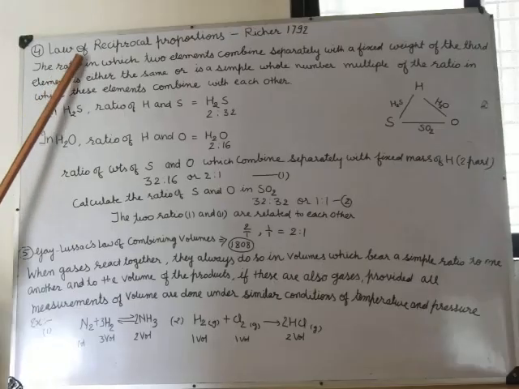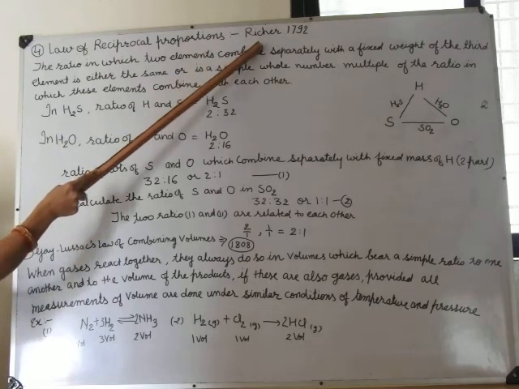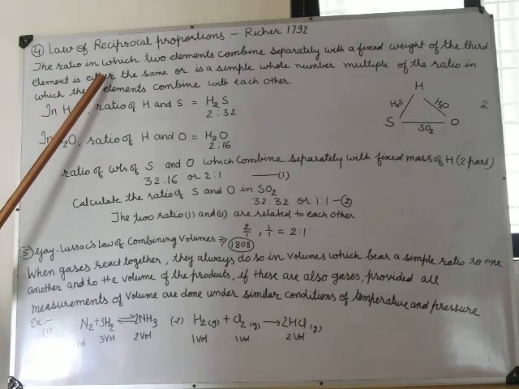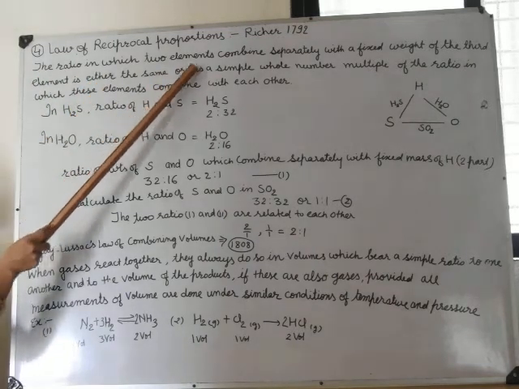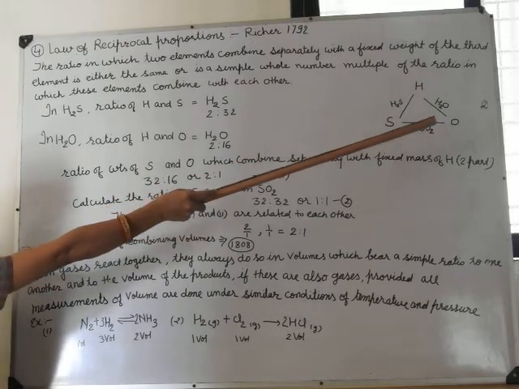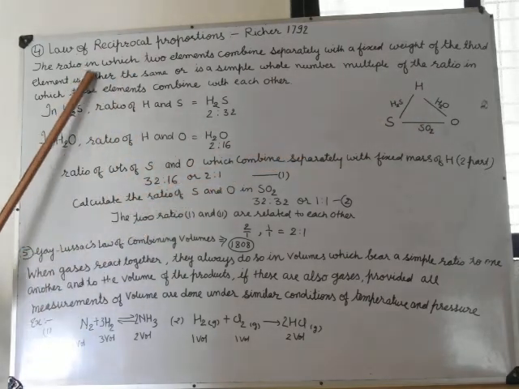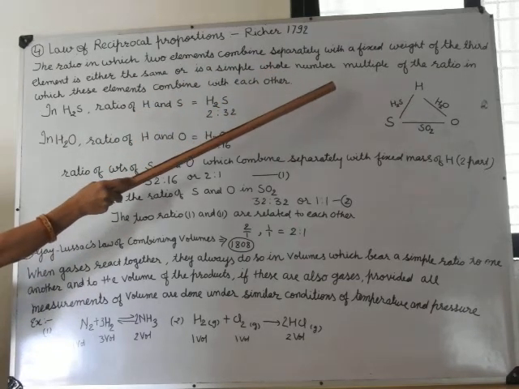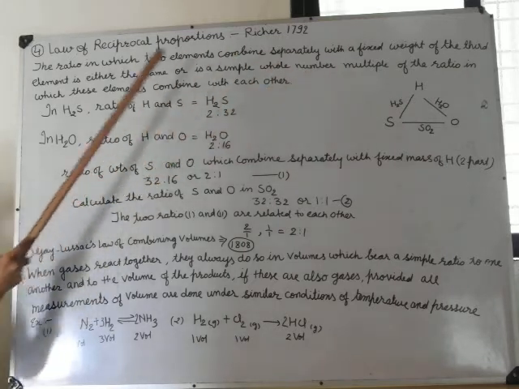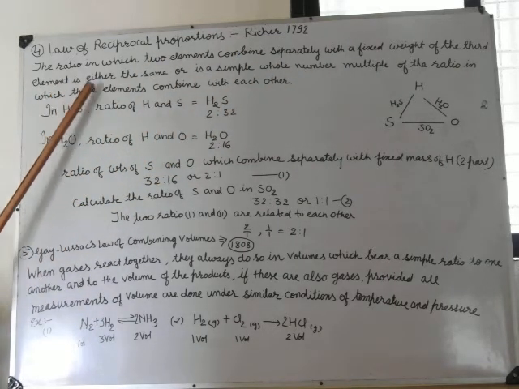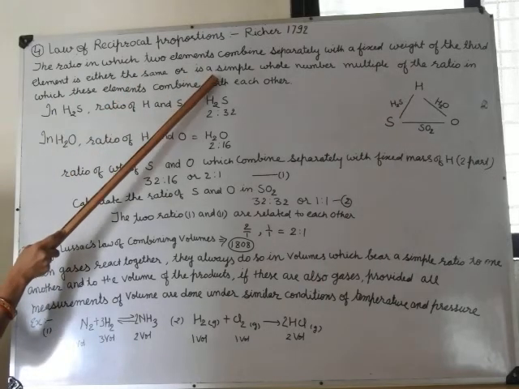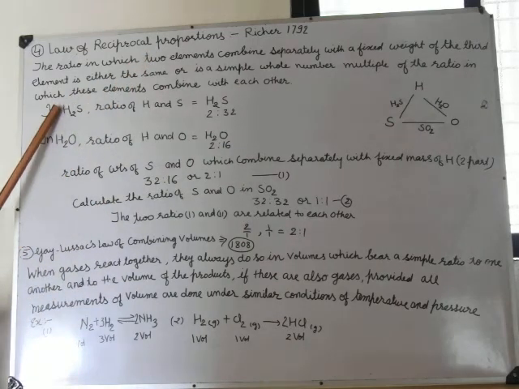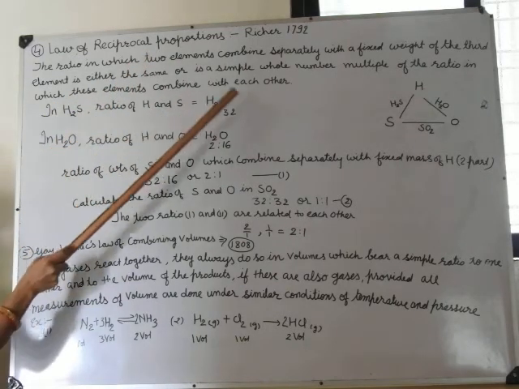The law of reciprocal proportions was given by Richter in 1792. The ratio in which two elements combine separately with a fixed weight of the third element is either the same or a simple whole number multiple of the ratio in which these elements combine with each other.